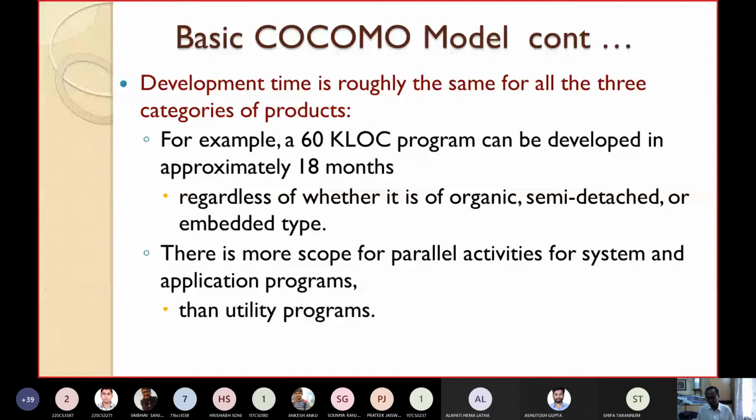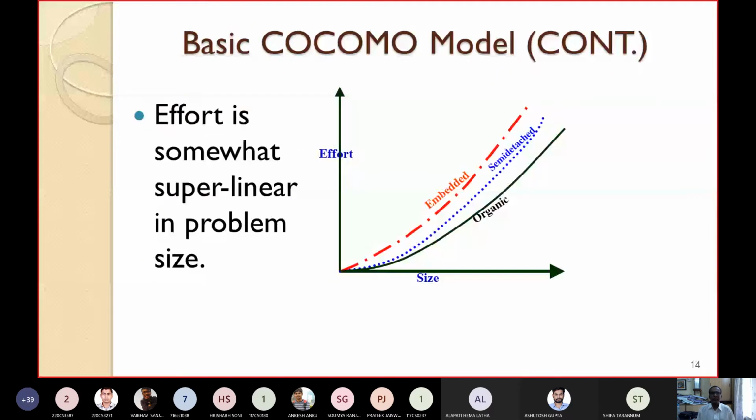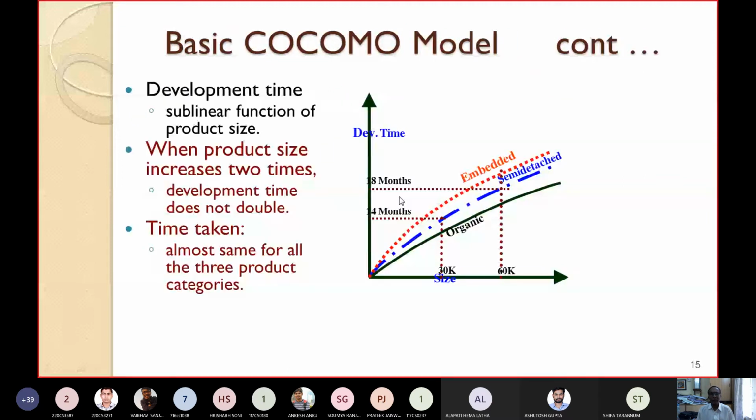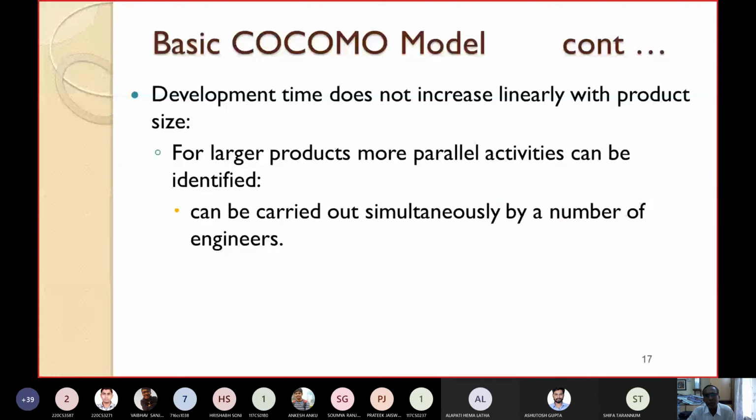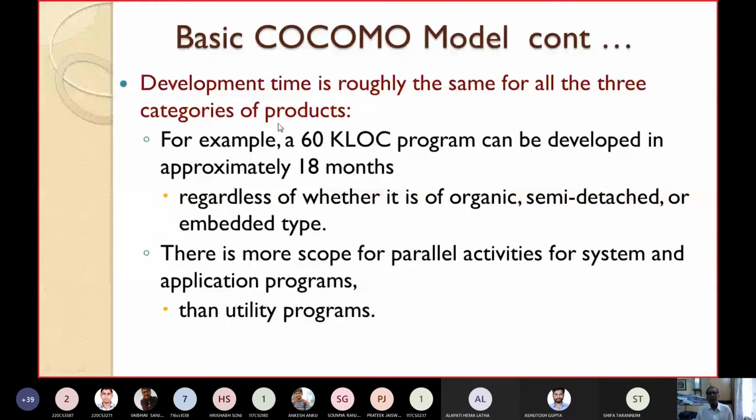Here I have shown this. You take about 60 KLOC and the average is 18 months, might be plus minus 1 or 2. So whatever the product type may be, the development time remains almost the same for all the three categories of products. For example, a 60 KLOC program can be developed in approximately 18 months, regardless of whether it is an organic product, semi-detached product or embedded type of product.